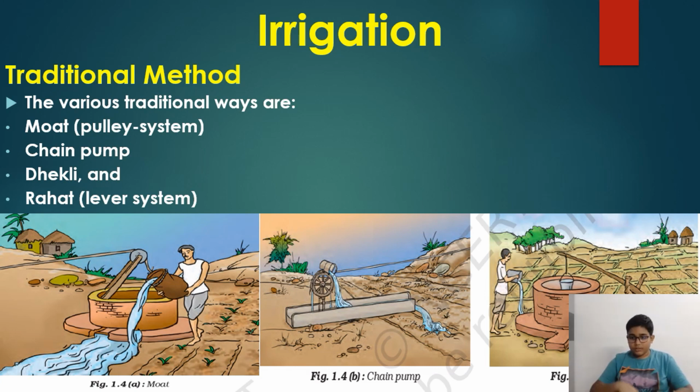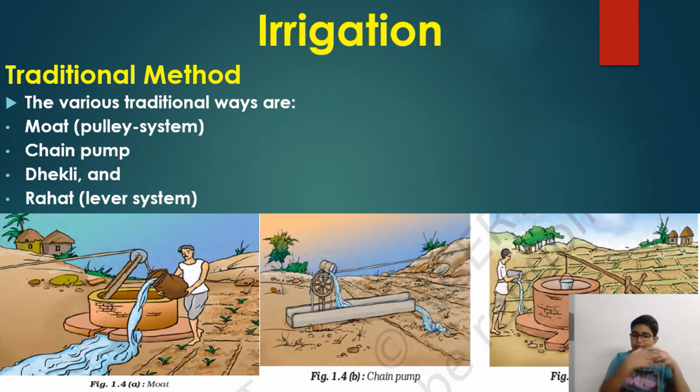The next one is dhekli. What do you mean by dhekli? Dhekli means there will be a shape like this, and wood will be attached and a rock kept here. The wood will take the water up, and then the farmer will take that bucket and pour it.